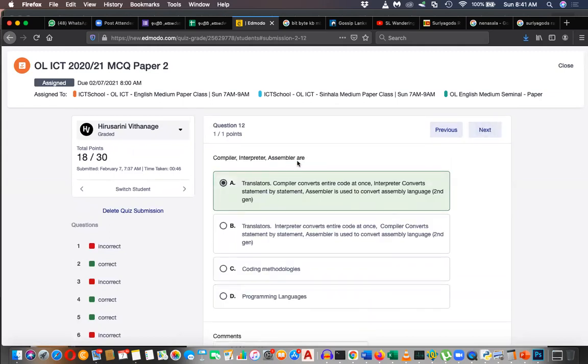Compiler, interpreter, and assembler. Yes, those are translators. A compiler converts the entire code at once, an interpreter converts statement by statement, and an assembler converts assembly language. So that is the answer, straightforward.